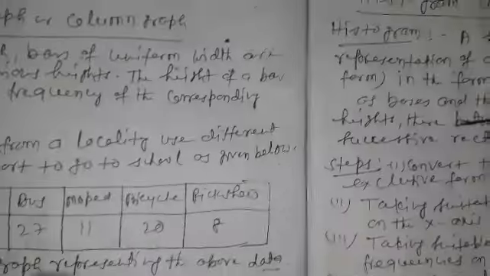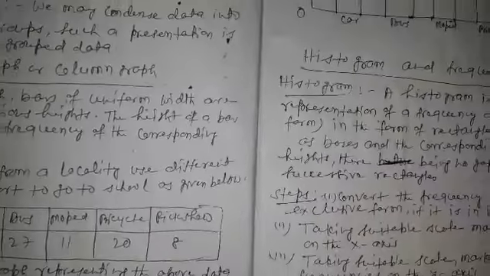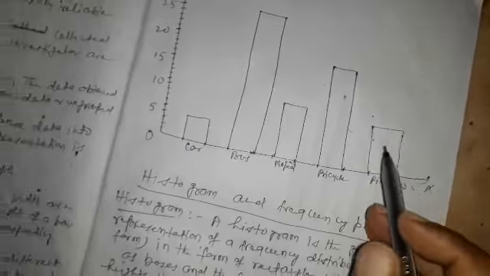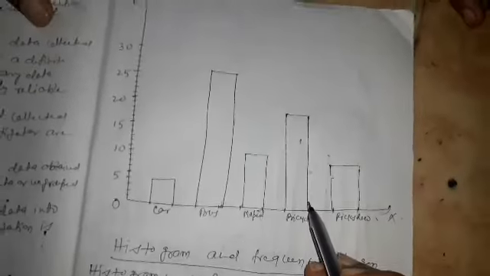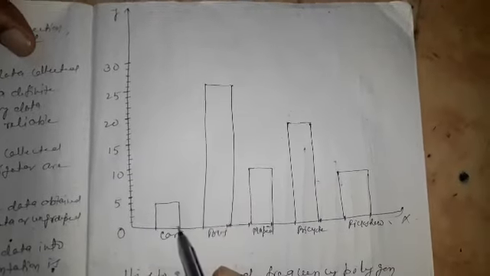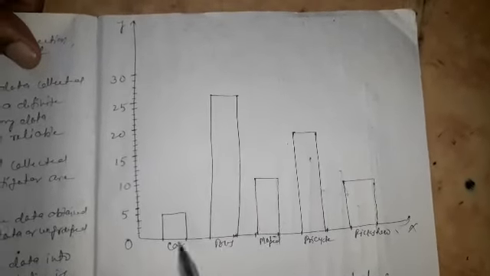So take the mode of transport along the x-axis and the number of students along the y-axis. Horizontal axis is called the x-axis and vertical axis is called the y-axis. All the bars should be the same width.